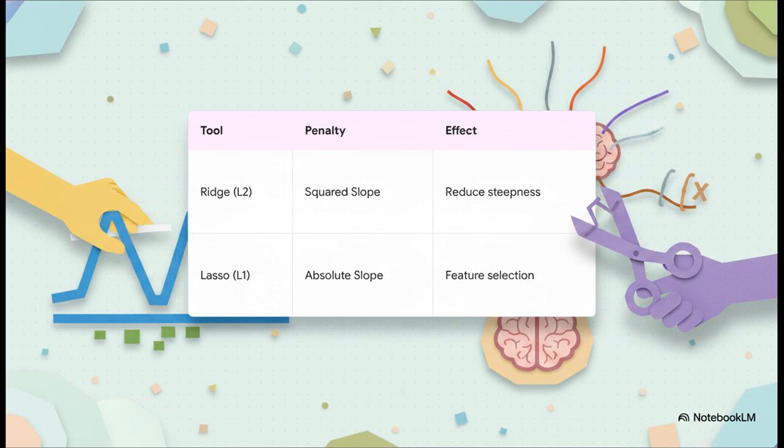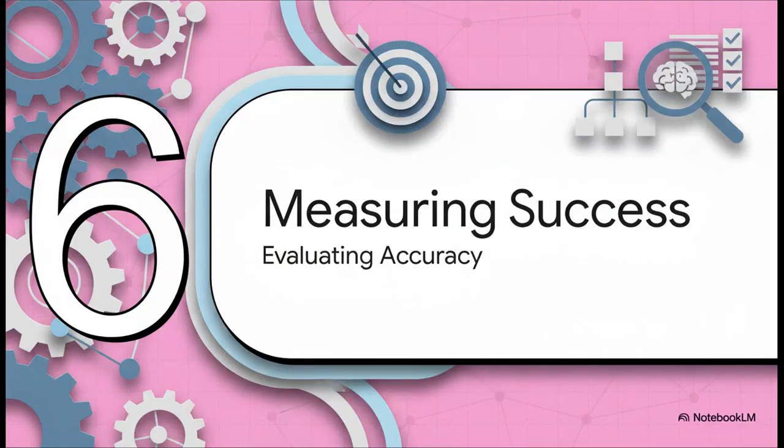But Lasso actually has this incredible superpower. If you feed the machine a completely useless piece of data, like trying to predict a house's price based on the gender of the buyer, Lasso will actually shrink the mathematical weight of that useless feature all the way down to 0. It acts as a built-in filter, eliminating irrelevant variables entirely while preventing overfitting. It's amazing. And finally, Section 6, Measuring Success and Accuracy.